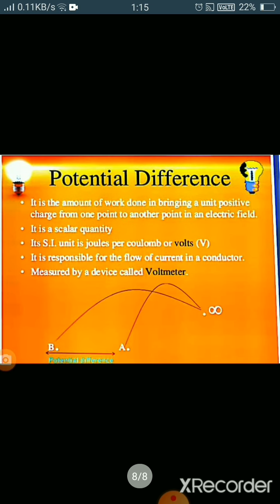Now potential difference. Potential difference is another term. It is the amount of work done in bringing a unit positive charge from one point to another point in an electric field, right? Its SI unit is again the same, that is volts, and it is responsible for the flow of current in a conductor. Conductor: the substance which allows heat and electricity to pass through it, right? And potential difference is measured by the device called voltmeter.